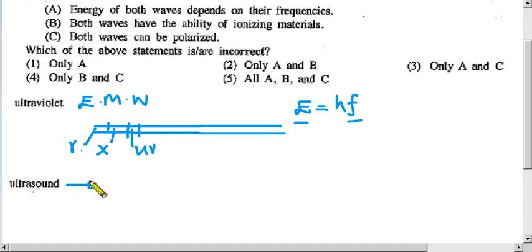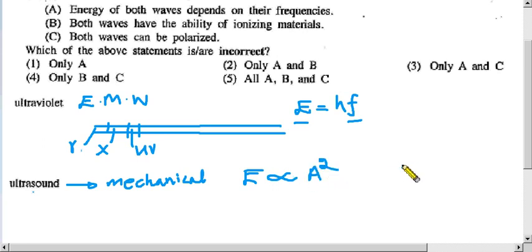If it is sound waves, it is a mechanical wave. So if ultrasound waves are mechanical waves, energy is proportional to the square of amplitude, or just we can say the V max, the maximum velocity of particles.